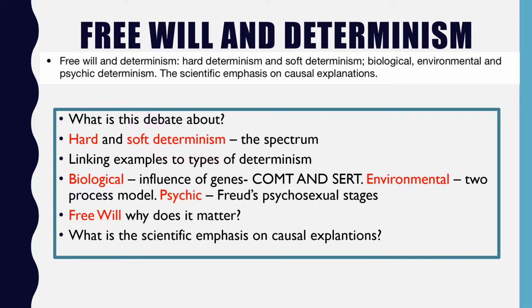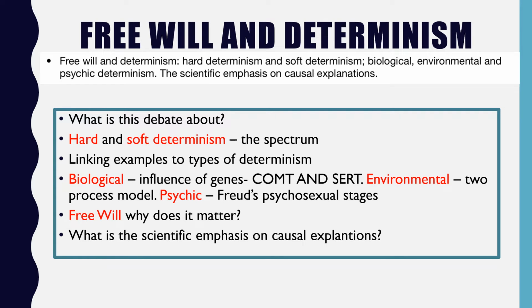Psychic determinism can link into Freud's psychosexual stages. So for example, if we go back to the example that I talked about when looking at gender and cultural bias, Freud said that our experience of the phallic stage of development basically helps us determine our gender. That's to say, it's how we get our gender through associating with the same sex role model, whether that's a male or a female.